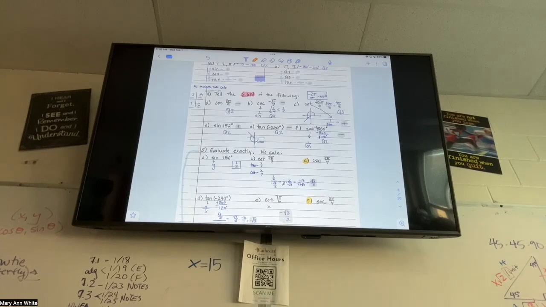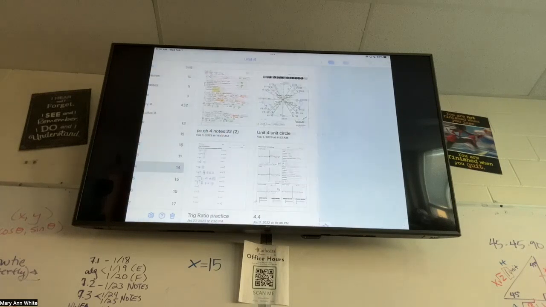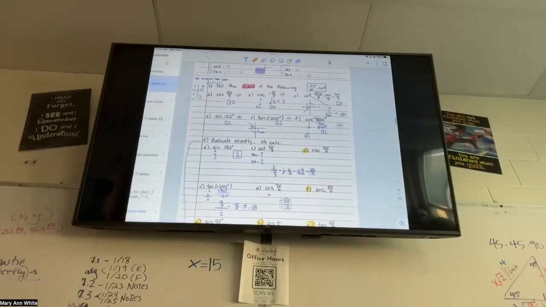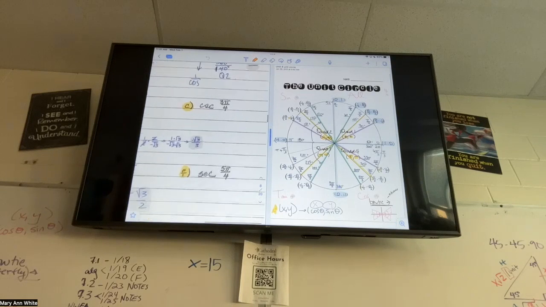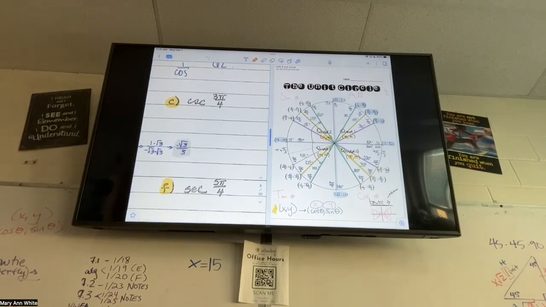So shall we do some of number 5 together to practice this using the unit circle? You can use the unit circle on this quiz, so I want to make sure that we know how to use it. Let me pull it up. I'm going to pull both up at the same time. Okay. So we're starting with the cosecant. And Max, what did we just say cosecant was? 1 over sine, good. And then sine is which variable, x or y?